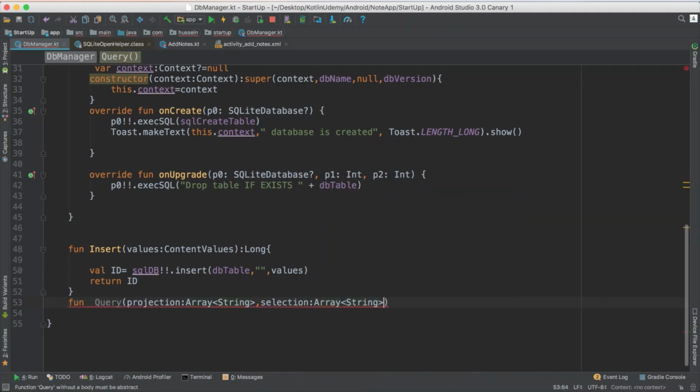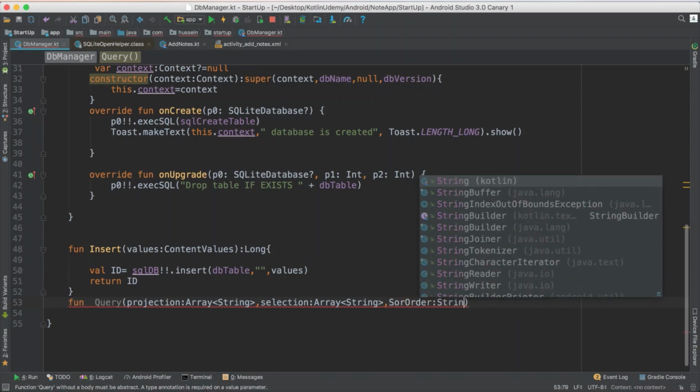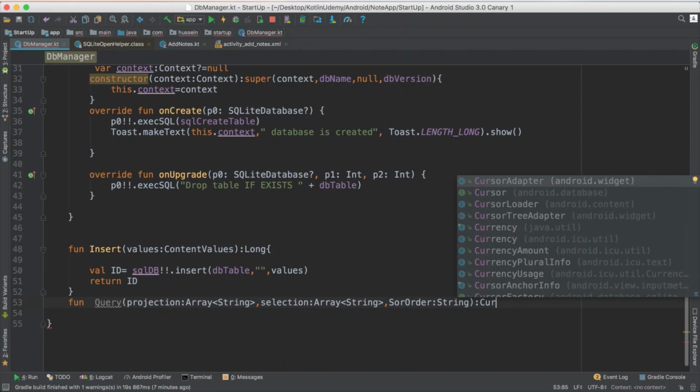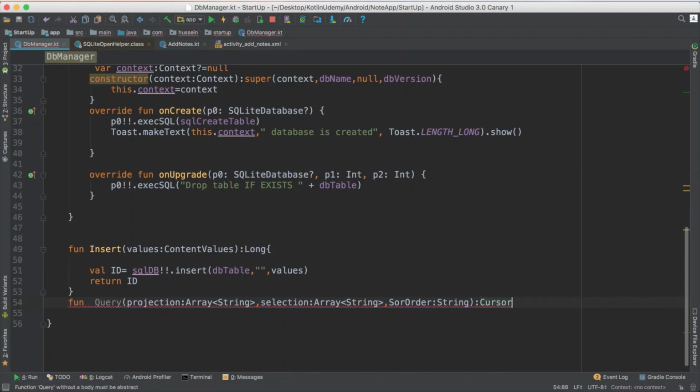And the third parameter, do I want to sort or not? So I say sort order, then also string. If I want to sort the data that I got or not, increment or decrement or whatever. The data I return should be a cursor. Cursor, you will see it just looks like a table, and you just move through the data. So how to do it?